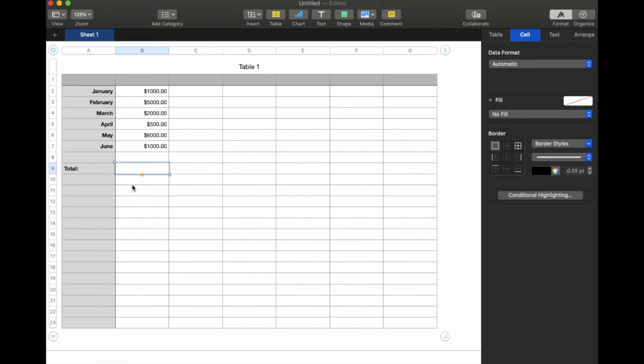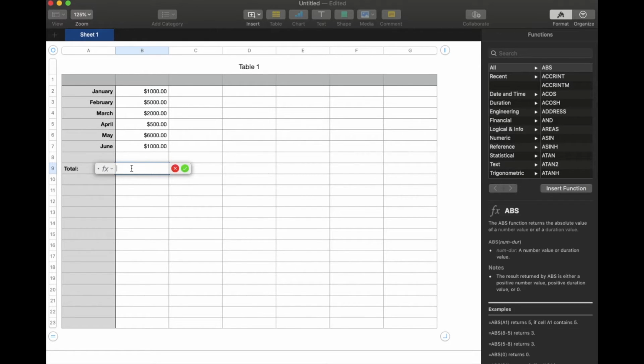I want my multiplication total to show up down here in this specific cell. So this is where we're going to do our function. What I'm going to do is click on the equals key, and that's going to bring up our little function box. I'm going to start with one cell. I'm going to click on the cell that I want to multiply, and then hit Shift and the 8 key, which is the asterisk button. That's going to bring up this little multiplication symbol. And then we're going to multiply it by the amount that we want.